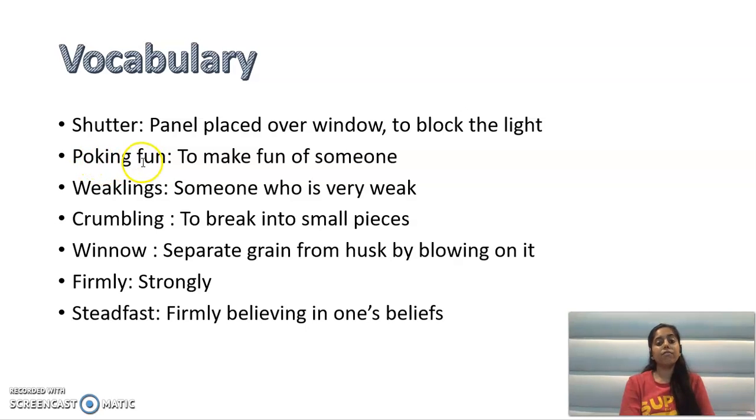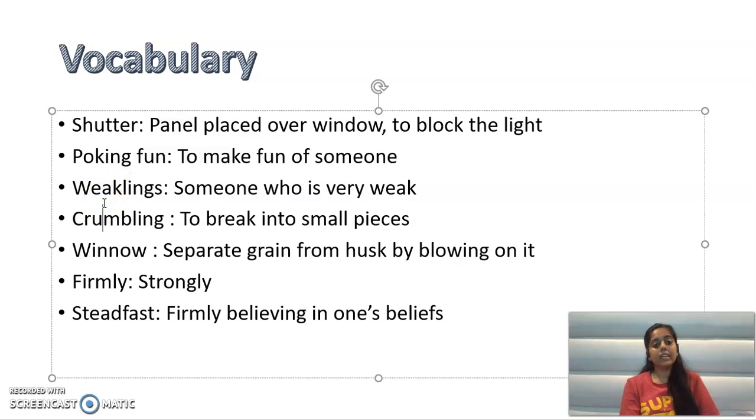Second one is poking fun. Poking fun means to make fun of someone. For example, he was poking fun of me. So he was making fun of me. वो मेरा मजाक उड़ा रहा था. So that means poking fun.